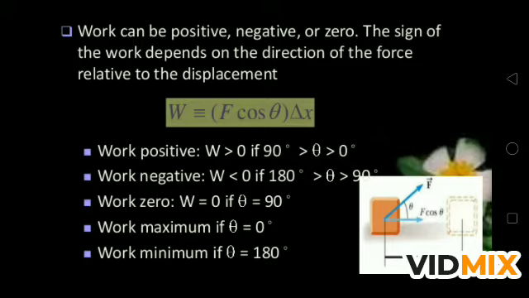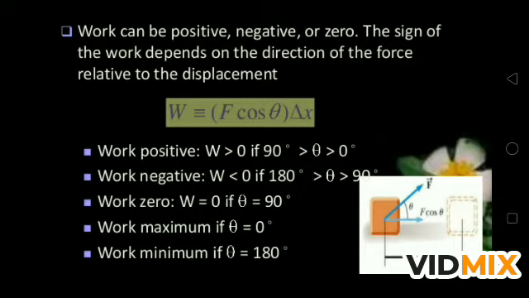When the force and displacement are in the same direction, meaning we apply the force and the body displaces in the direction of the force, then work done is positive. It also means the force is doing work in the direction of displacement. Work done by the force is negative when the force and displacement are opposite to each other, and work done by the force is 0 when they are perpendicular to each other.